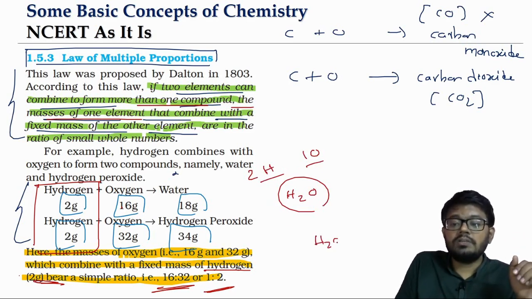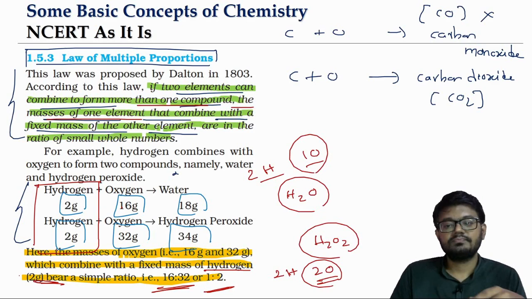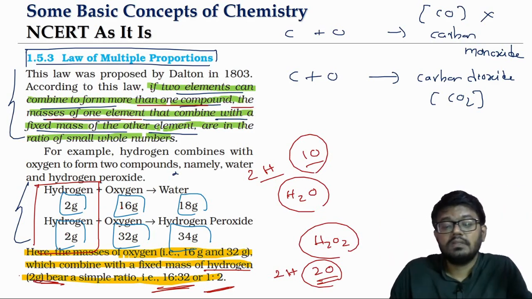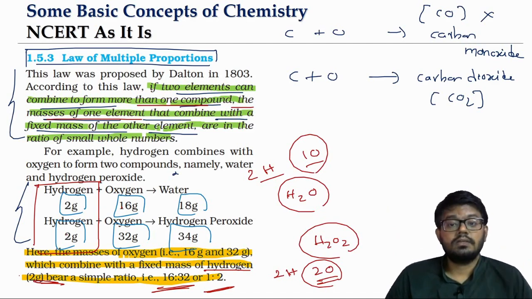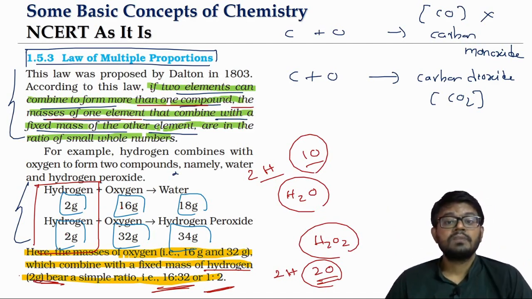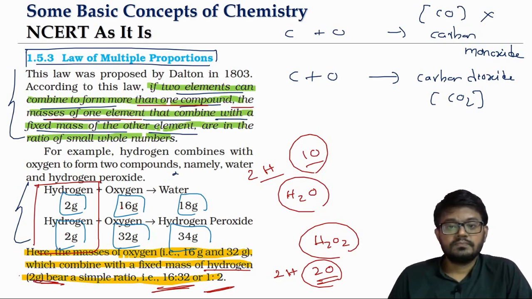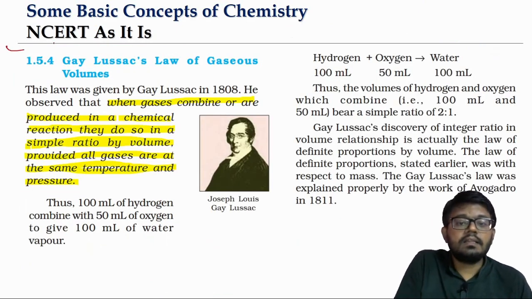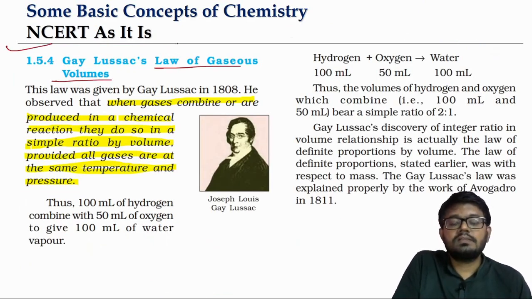In hydrogen peroxide, with 2 hydrogen atoms, we have 2 oxygen atoms. We can see the oxygen amount will be just doubling. So this is the clarity we have based on the molecular formula. But remember, at that time the idea of molecular formula was not yet discovered. Okay, so this is about the law of multiple proportions. Now we can look at other examples also, but another important law is this.